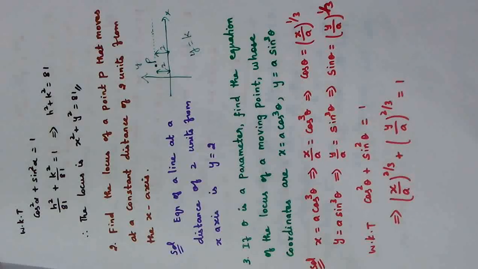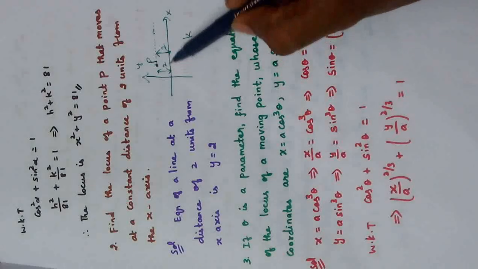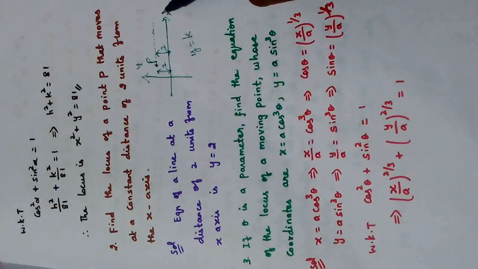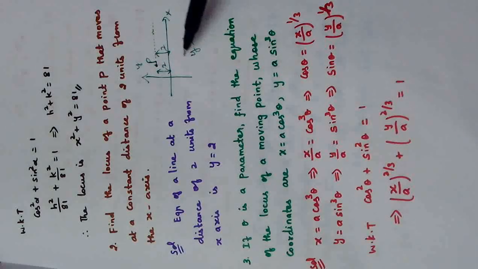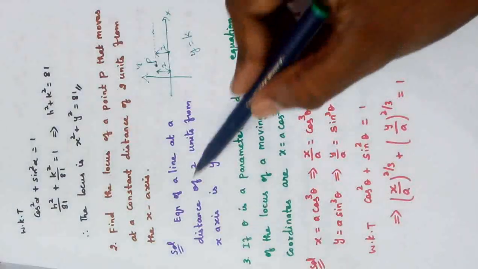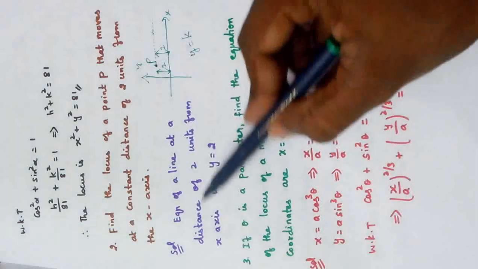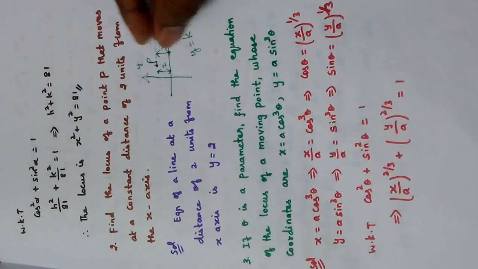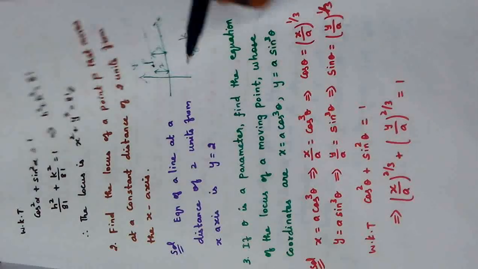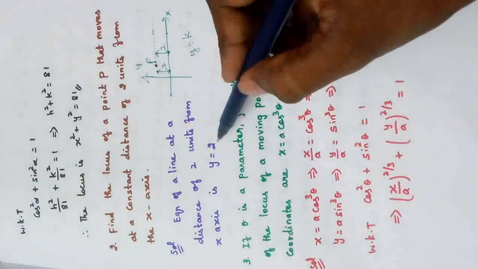Try to understand why I am telling y is equal to 2, because from the diagram clearly we know that the point moves in a straight line and it is parallel to x-axis. Any line parallel to x-axis, its equation is of the form y is equal to constant k. Here the constant k is nothing but 2 units. Therefore, the equation of the line at a distance of 2 units from x-axis is given by y is equal to, in place of k we are writing 2.